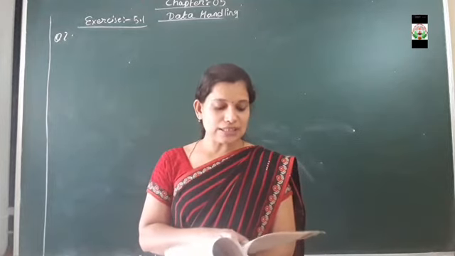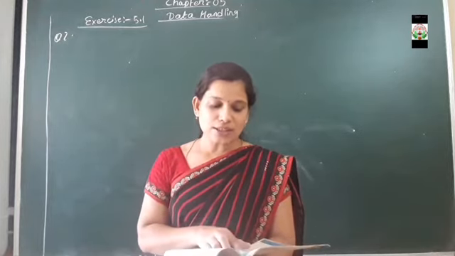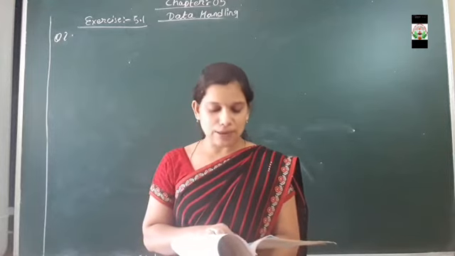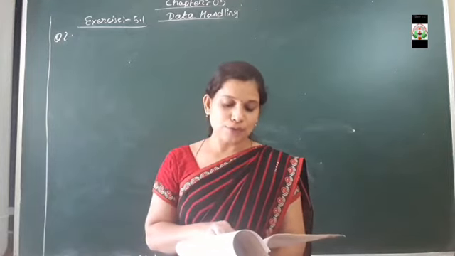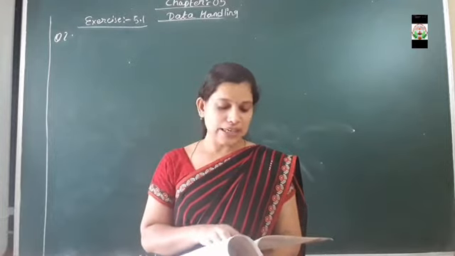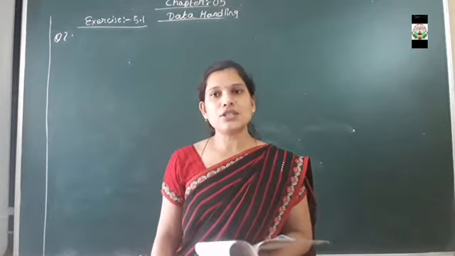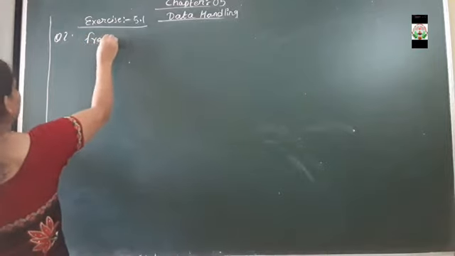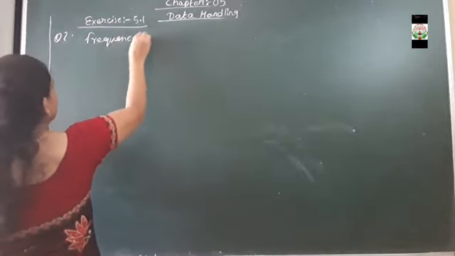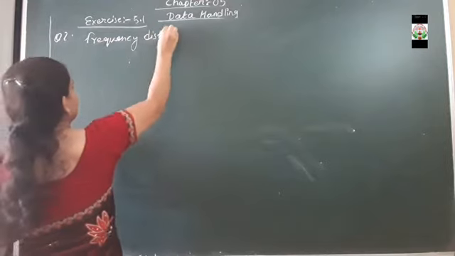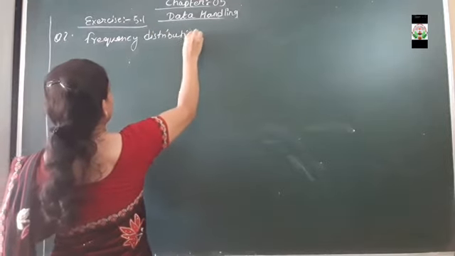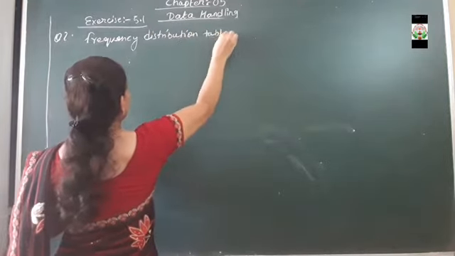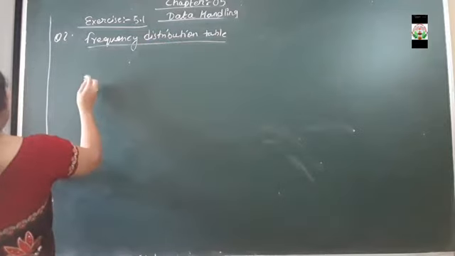The question says to make a frequency distribution table using tally marks and draw a bar graph to illustrate it. So first we are going to make a frequency distribution table.